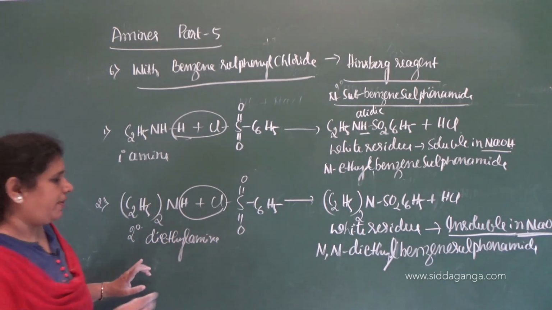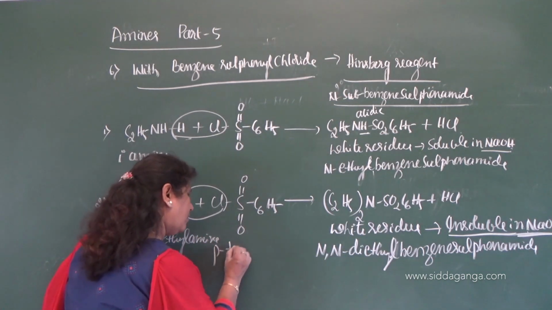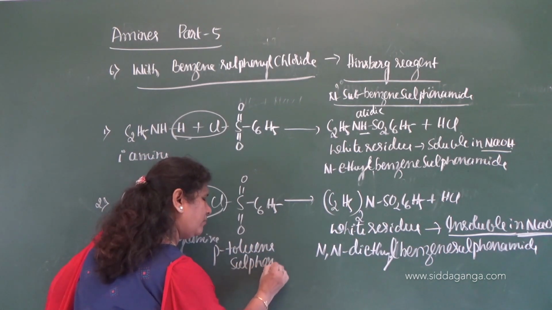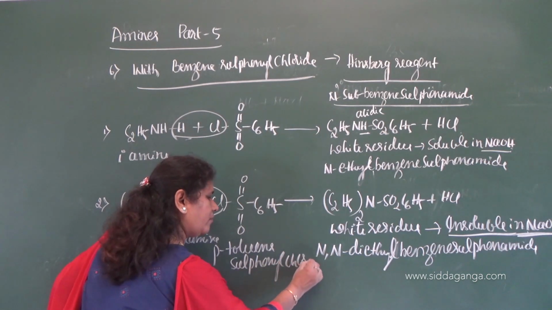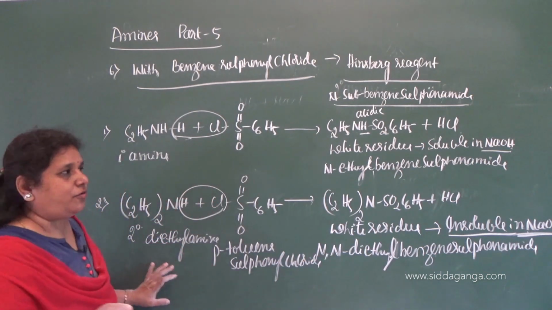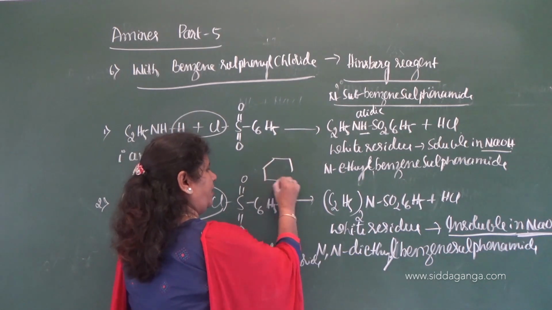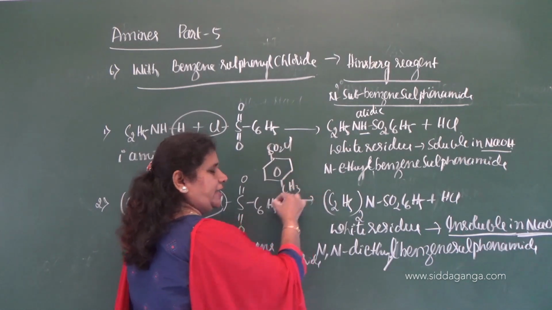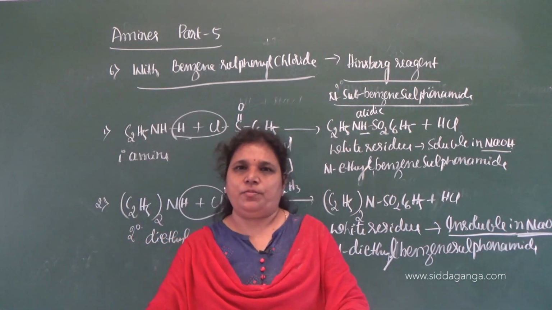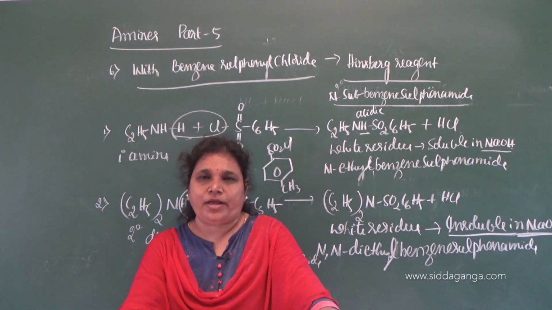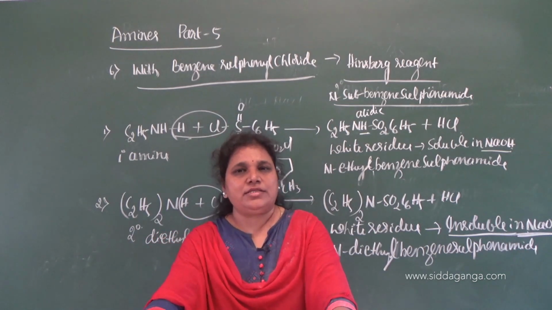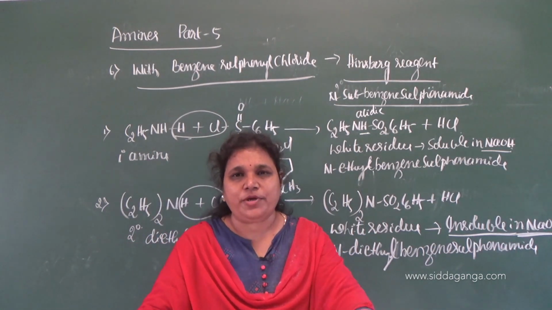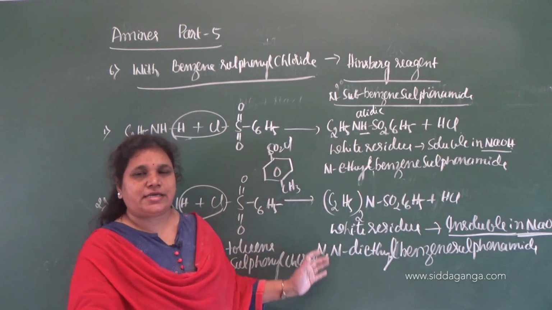So it is replaced by para-toluene sulfonyl chloride. This is sulfonyl chloride, benzene sulfonyl chloride, para-toluene, so at the para position we have a methyl group. So para-toluene sulfonyl chloride. Nowadays, instead of benzene sulfonyl chloride, para-toluene sulfonyl chloride can also be used to distinguish primary and secondary amine.